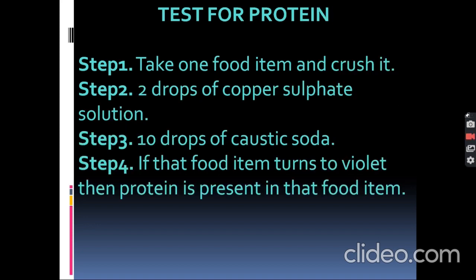Test for protein. First, we have to take one food item and crush it properly. Second, we put 2 drops of copper sulfate solution. Third, we put 10 drops of caustic soda. And at last, if that food item turns violet, then it means that protein is present in that particular food item.